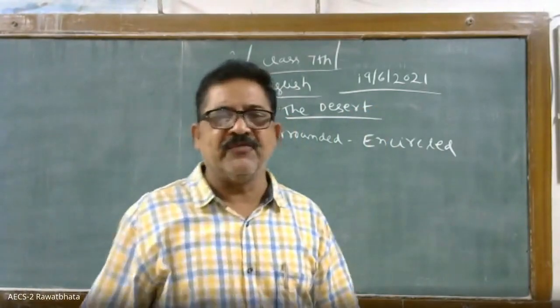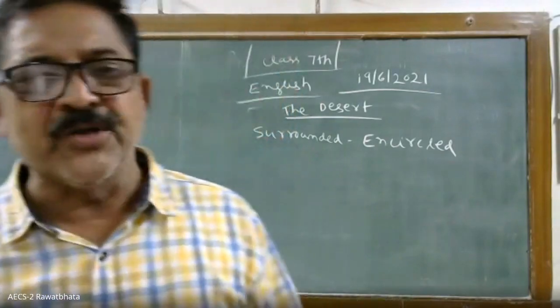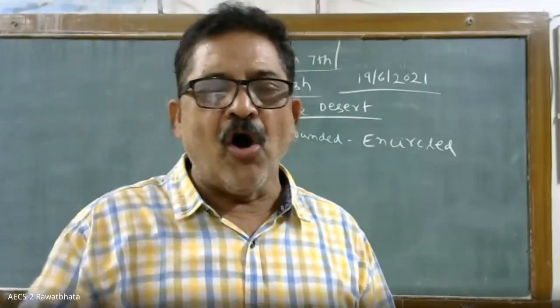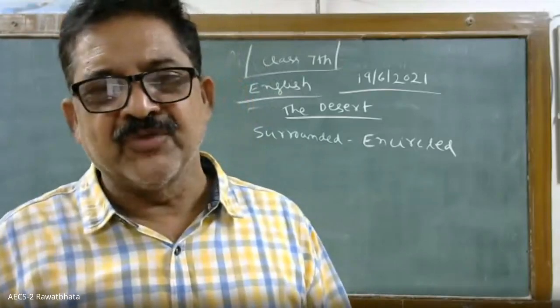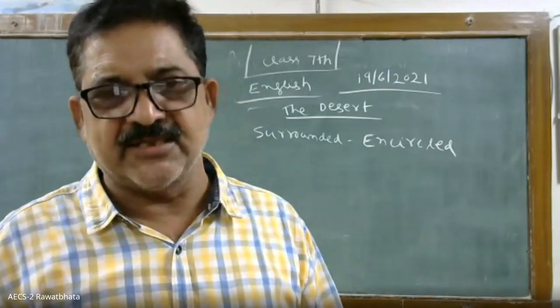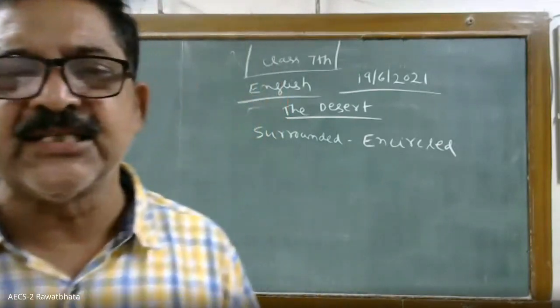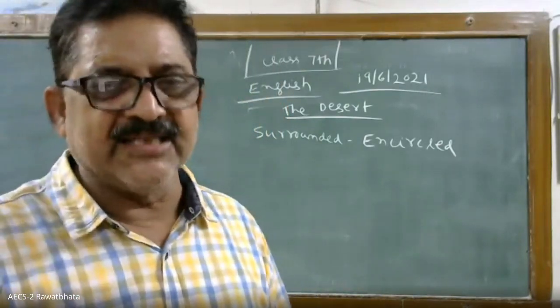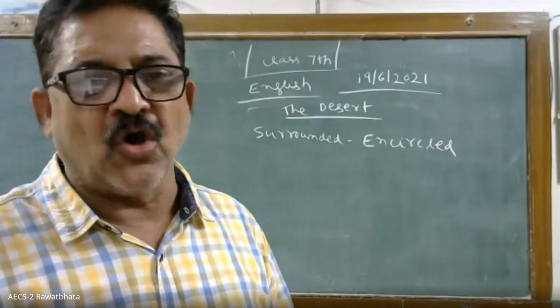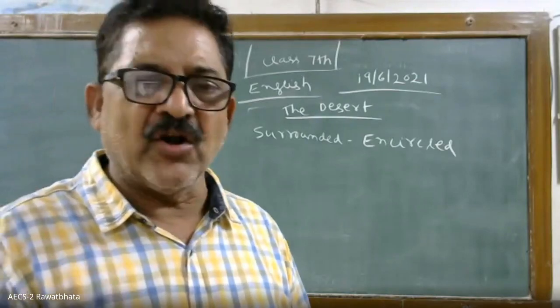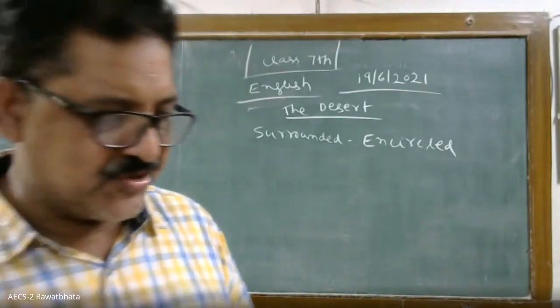So suppose you are living in a mountain and hilly area, all greenery like Rautbhatta, you will not understand what is a desert, because from birth we have not seen what is sand, what is a desert, how the date palm grows. All this we have not seen, so we cannot have proper idea about deserts.